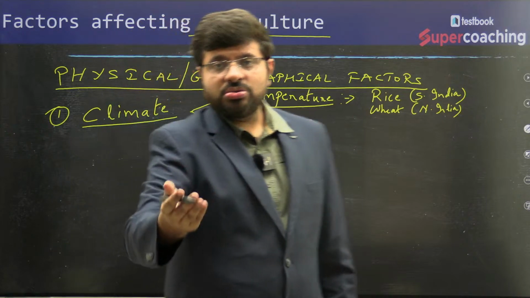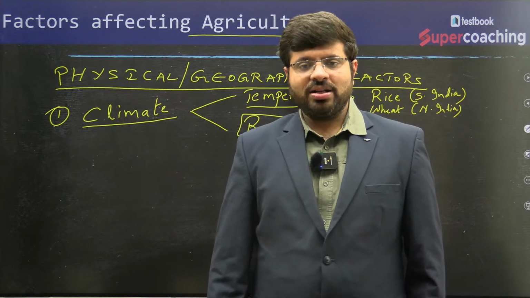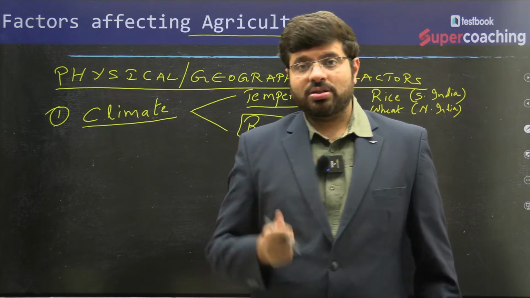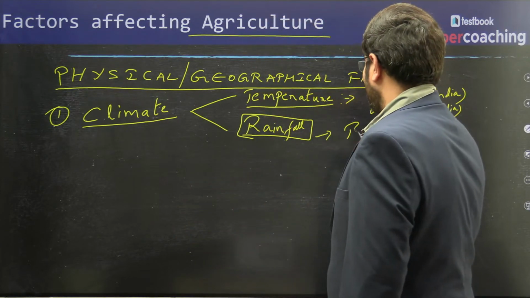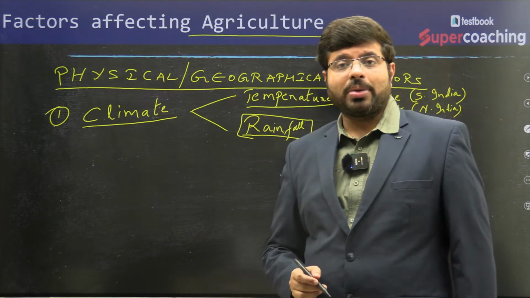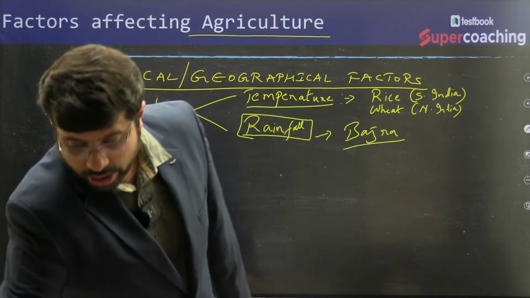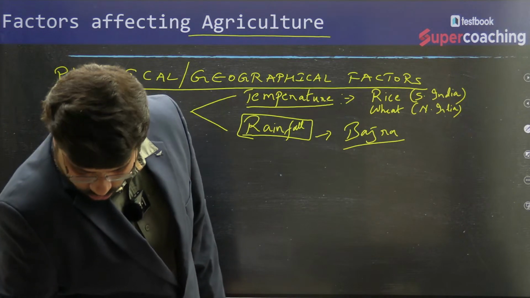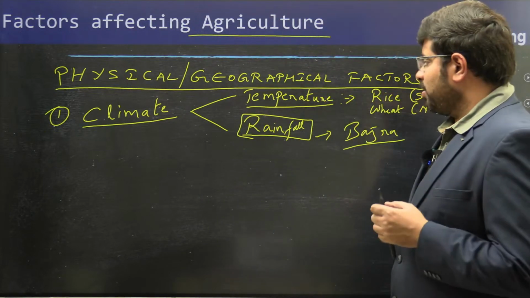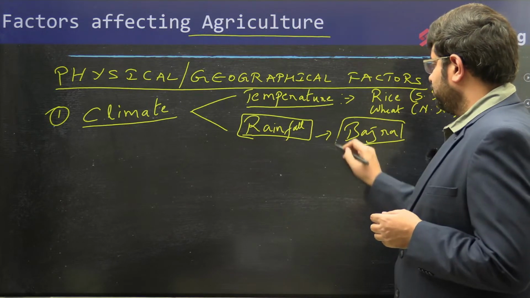I think if you go to Rajasthan, if you are going on a drive in Rajasthan, whenever you go to a dhaba, what do you observe? Bajra ki roti, right? The millets, bajra. Where do you think that bajra is available? Bajra is found in the regions where there is less amount of rainfall, right? So usually you will find bajra in places where there is less amount of rainfall.